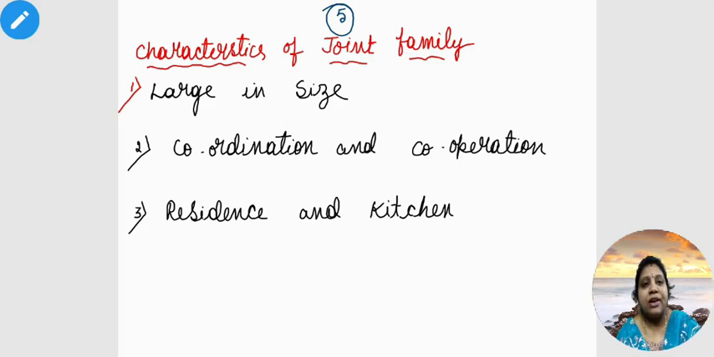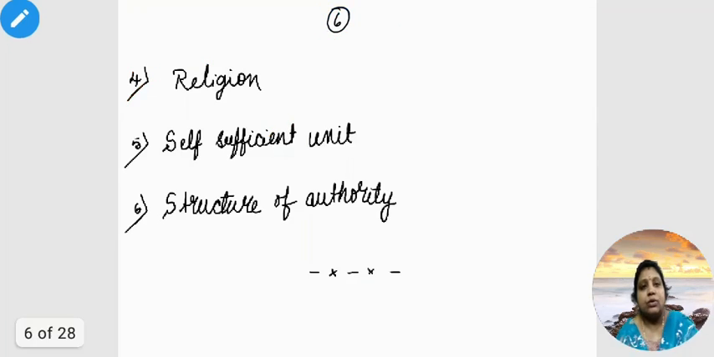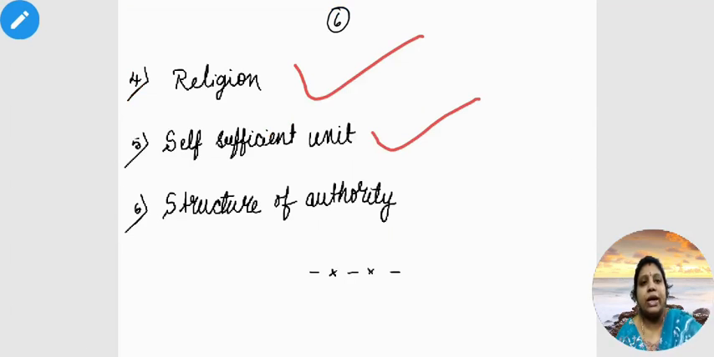Second point, today we have discussed the characteristics of joint family. Under the characteristics of joint family, first one, large in size. Second characteristic, coordination and cooperation. 3. Residence and kitchen. 4. Religion. 5. Self-sufficient unit. 6. Structure of authority. So these are the 6 important characteristics of joint family.